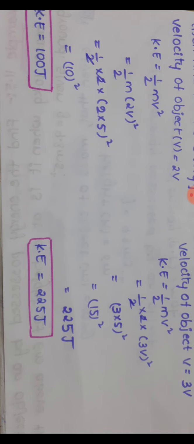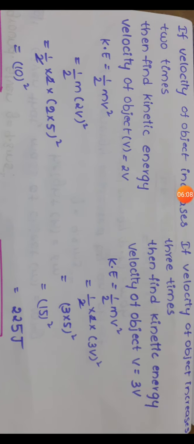So 10 square means kinetic energy K equal to 100 joule. That is, the velocity of the object is doubled, so kinetic energy is 100 joule. Now if the velocity of the object increases 3 times, we are going to find the effect on the kinetic energy. So the velocity of the object increases 3 times, so v equal to 3v. Substitute 3v for v.